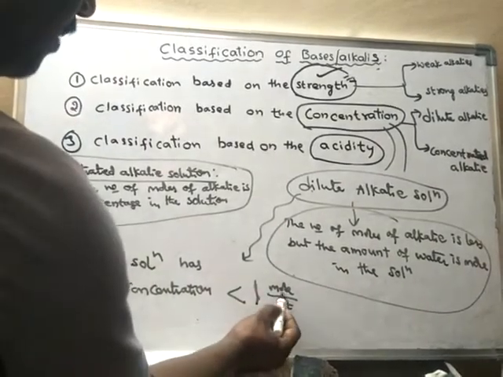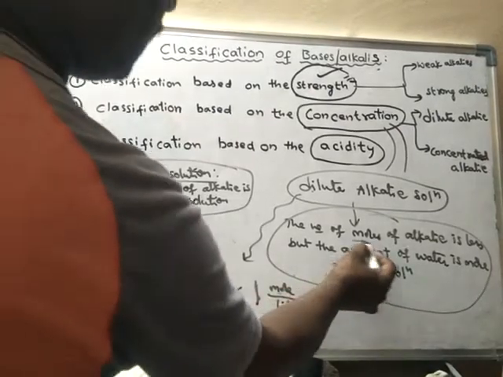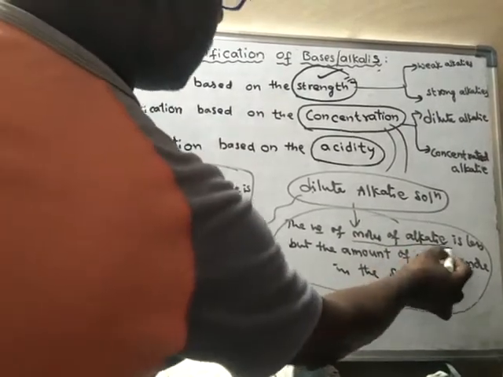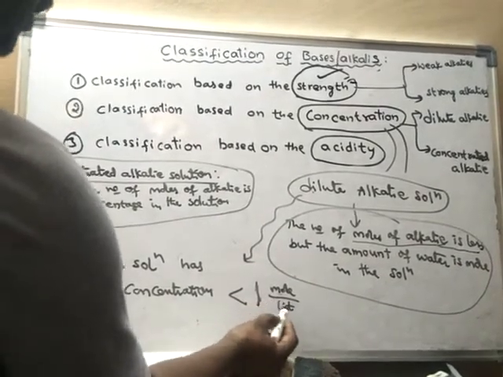That means the number of moles of alkali is less than 1 mole per every 1 liter.